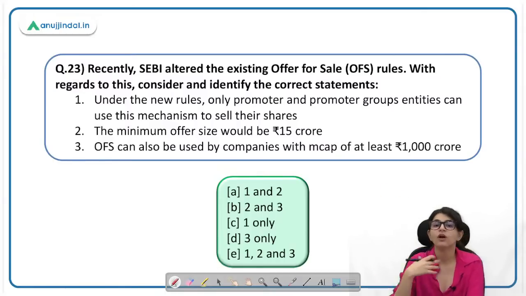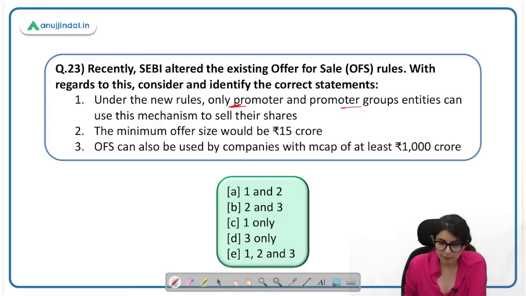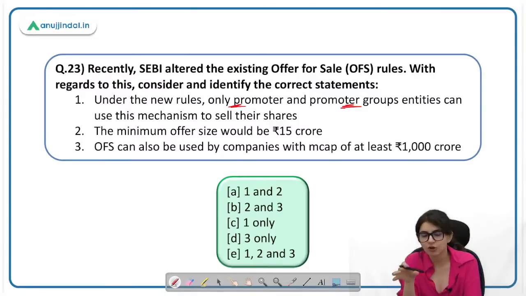अपने shares को they put out for sale to dilute their stake in the company. So under the new rules, only promoter groups and entities are used. To that, no, it is not just the promoter and promoter groups. Somebody who has large shareholding. तो अगर कोई promoter नहीं भी है, but they have majority shareholding, बहुत ज़्यादा shareholding है, they can also use this mechanism of offer for sale.